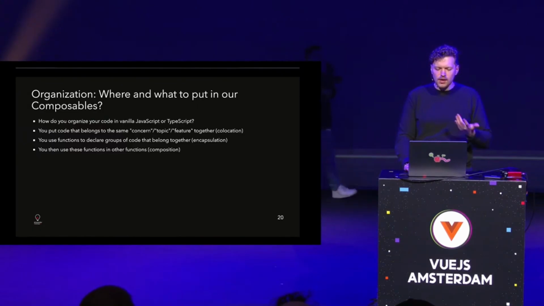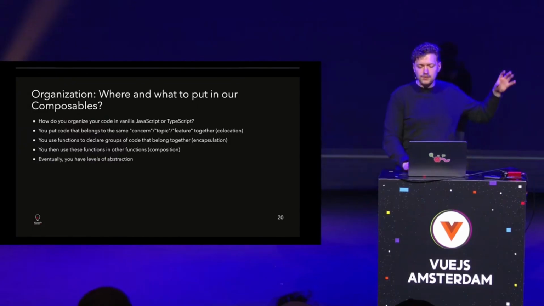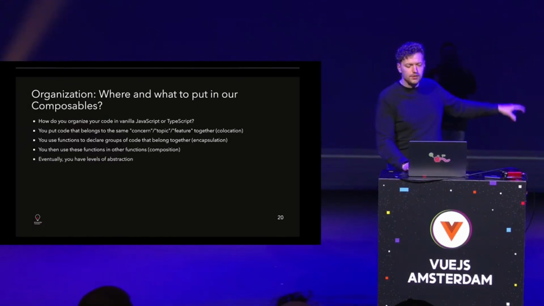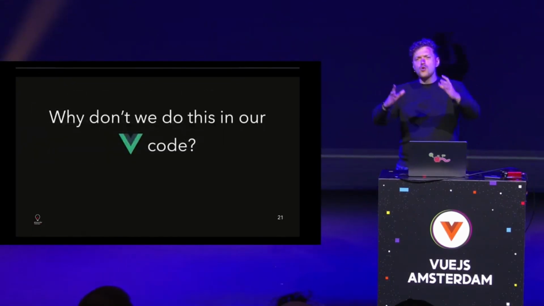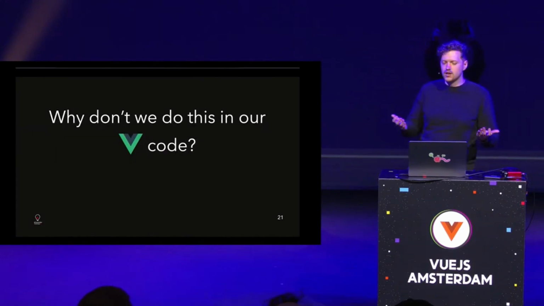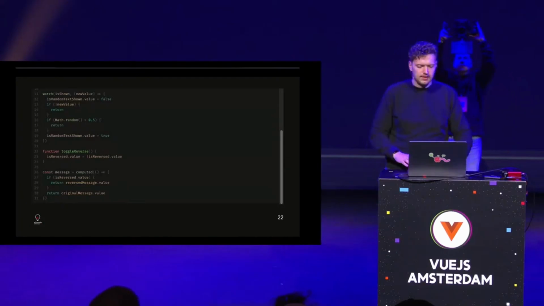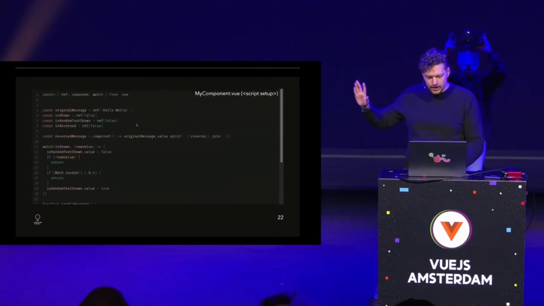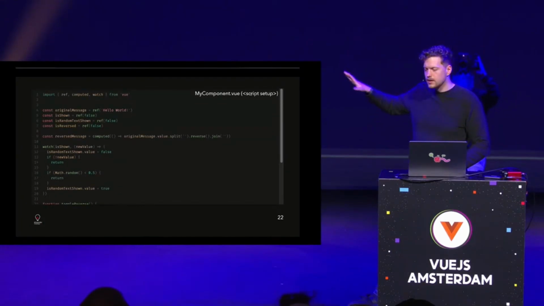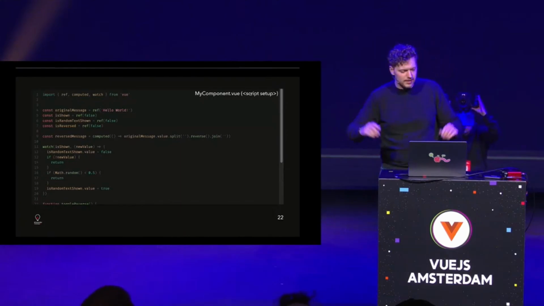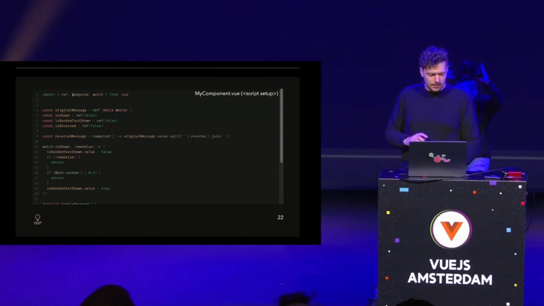But what I want to ask is, eventually, with these layers or levels of abstraction, why don't you all do that in your Vue code as well? Why not? Okay, look, I have a very simple example for that. Let me scroll up here. It's a bit bigger, I know. It's my component view, only the script setup part. I could also live code it now, but time is running. We'll go for it step by step. I also zoom in a bit more.